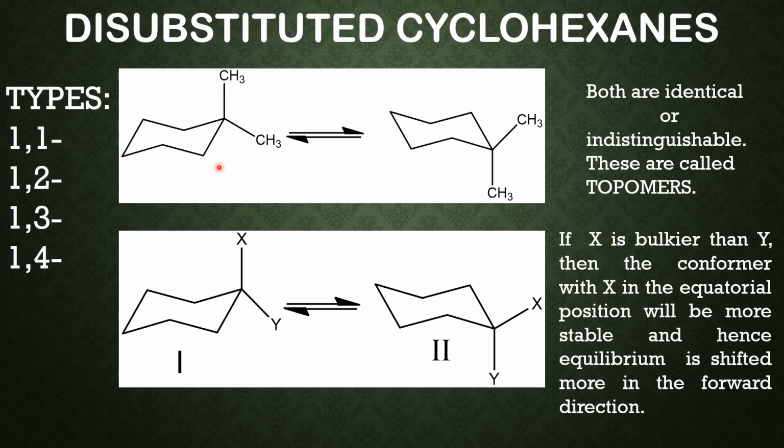If 1,1 dimethyl cyclohexane, this conformer, undergoes ring flipping, we get the other conformer. In this conformer, we have a methyl group in the axial side, another methyl in the equatorial. Here also there is one methyl in the axial, one methyl in the equatorial. Therefore, both the conformations have equal energy. So both these conformations are identical or indistinguishable from each other. Therefore, these are called topomers.